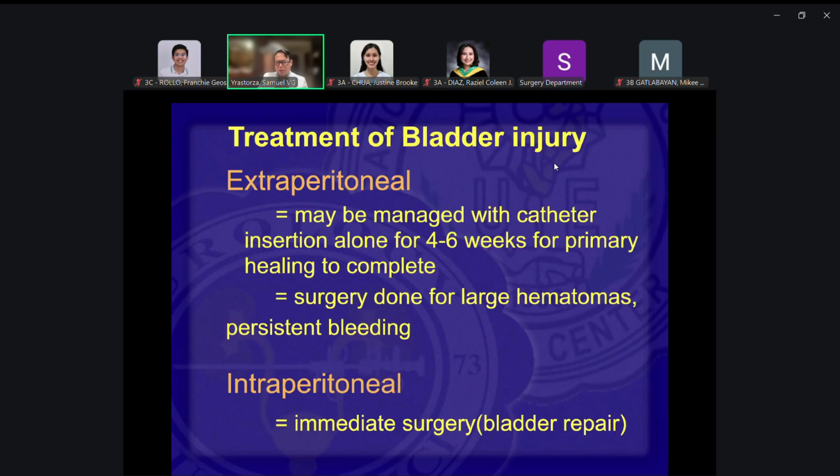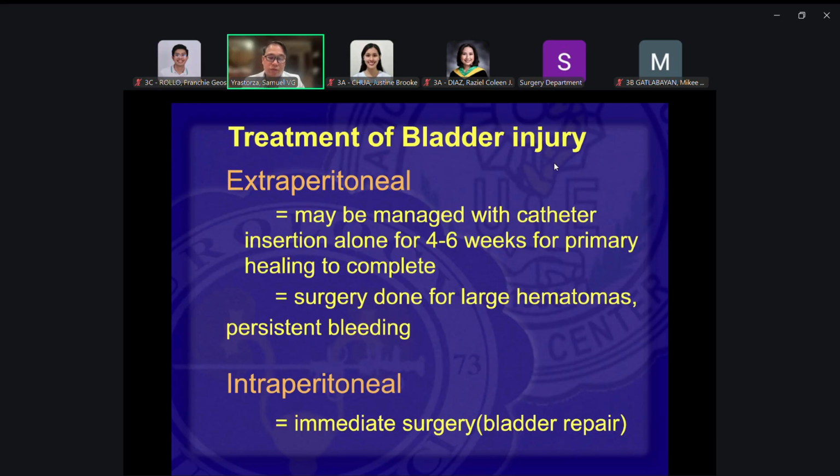Imagine if the bladder gets filled up, then contracts, filled up, then contracts, then that would limit or delay or even prevent adequate healing of that area. So putting in a catheter would prevent filling and refilling of the bladder, and that will promote healing. And over time, that will heal. Very forgiving, the bladder.